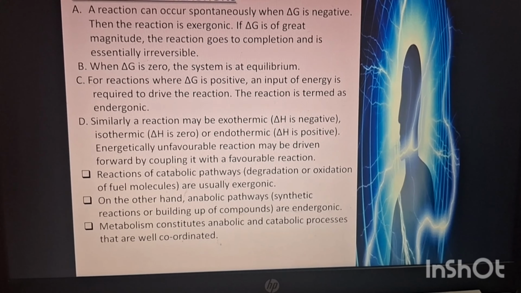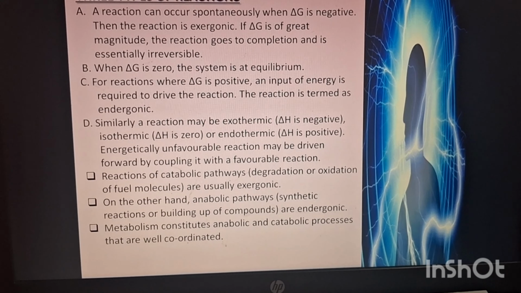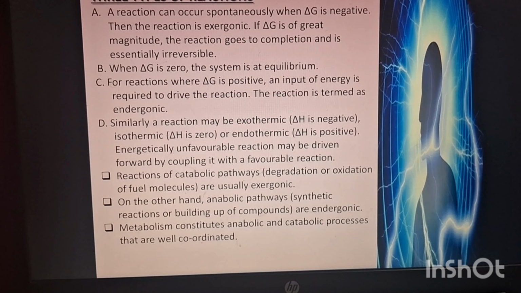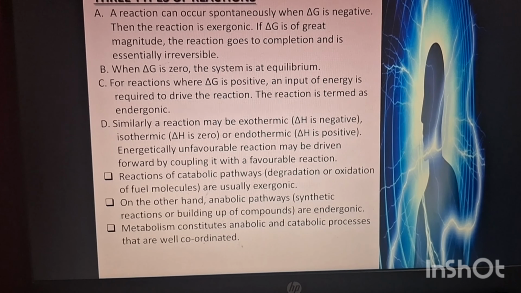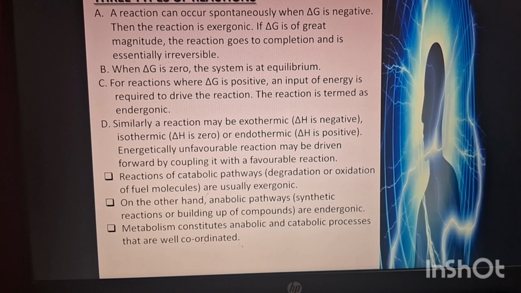Next, in biological sciences and in microbiology, we know about three types of reaction. What are the three types of reaction? A reaction can occur spontaneously when delta G is negative, then the reaction is exergonic. If delta G is of great magnitude, the reaction goes to completion and is essentially irreversible.